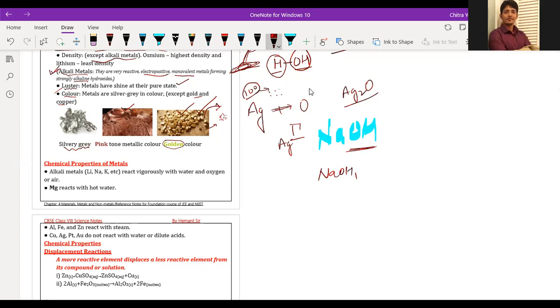So today we are going to start. Sir, sodium is also an alkali metal, right? Yes. See, we have lithium. Okay. So we are starting our today's topic called chemical properties of metal.